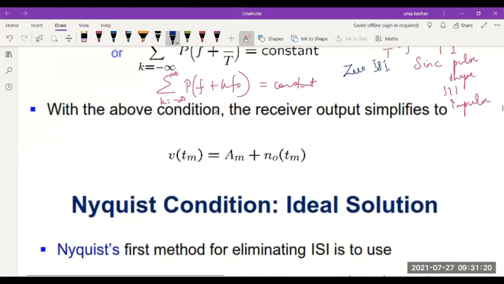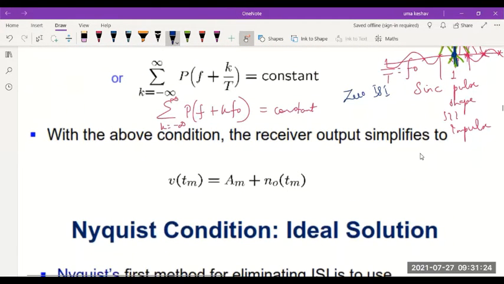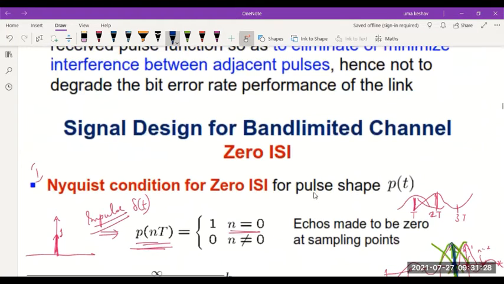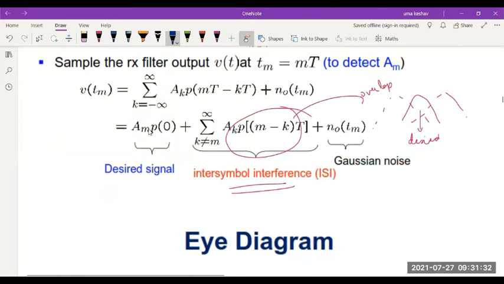So with this above condition or definition for the pulse shape, the receiver output will overcome the ISI. So you see the receiver output had three terms: A_m P(0) plus the second term, which represented the interference coming from the neighboring pulses. So what are we trying to do?